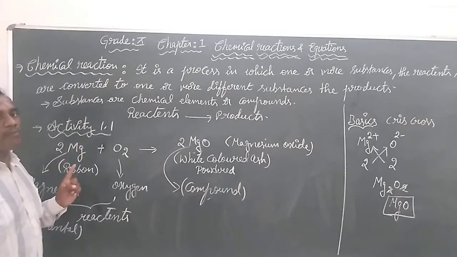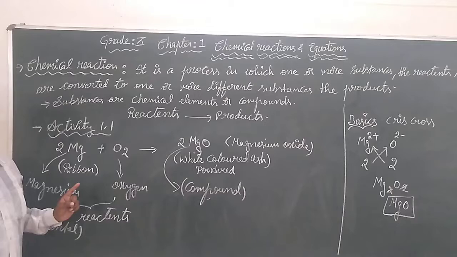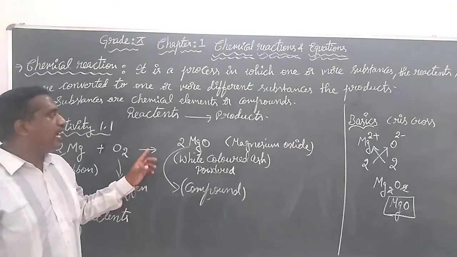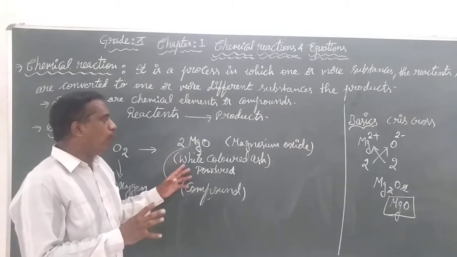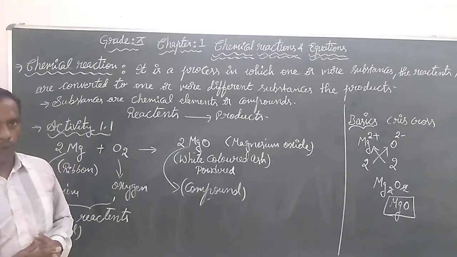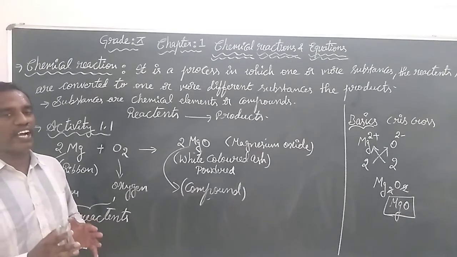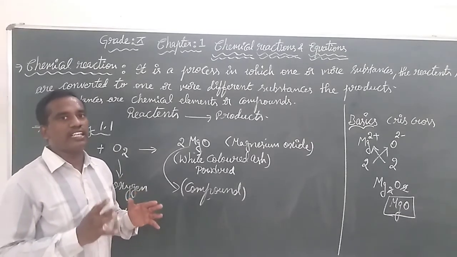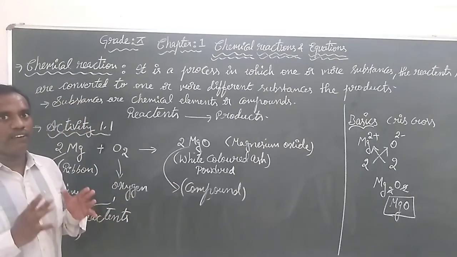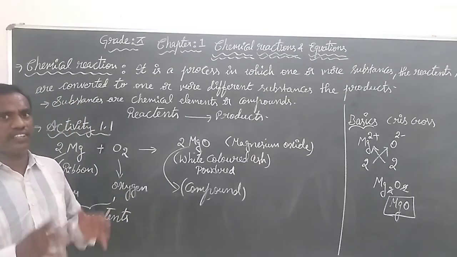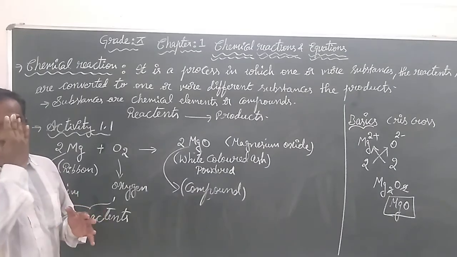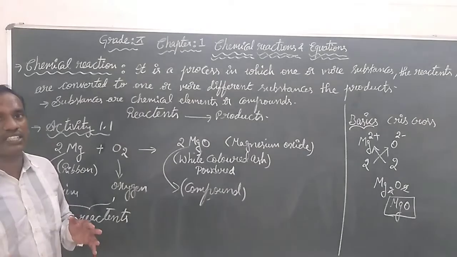When magnesium ribbon is burned in atmospheric oxygen, it gives a powdered white colored magnesium oxide. During this process, we find a white dazzling flame. During Diwali, you will be burning crackers. In the crackers, when they are burning, they give different colors.